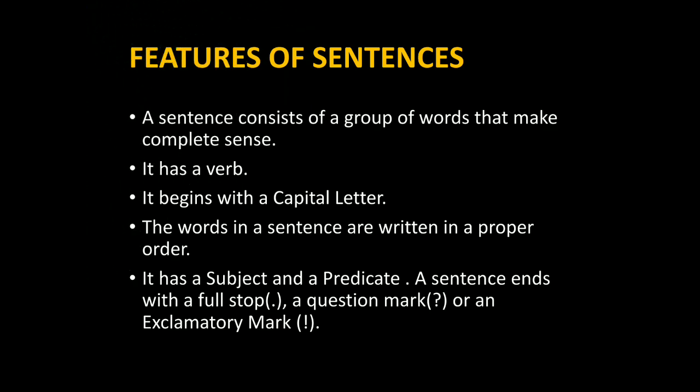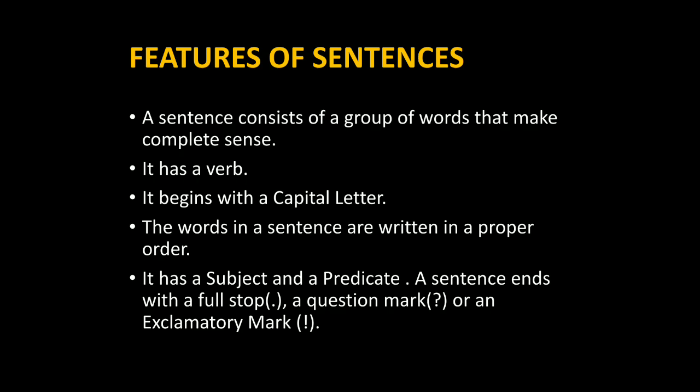A sentence consists of a group of words that make complete sense. If the sentence is not complete, it may not be a sentence. Okay? Next, it has a verb. In a sentence, there must be a verb.